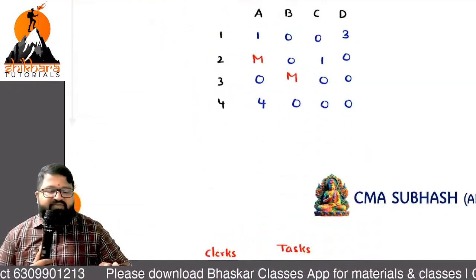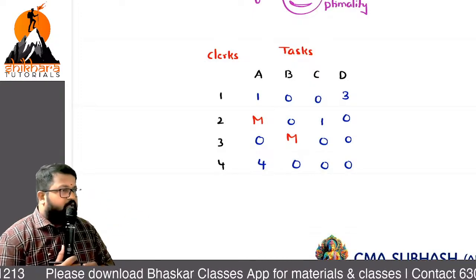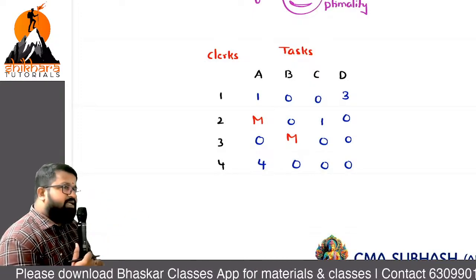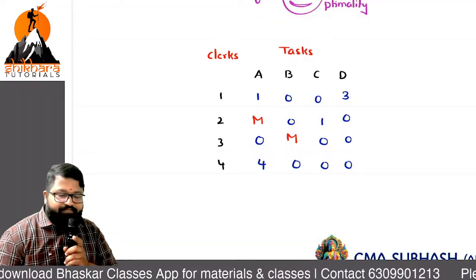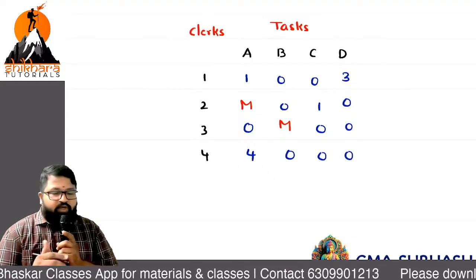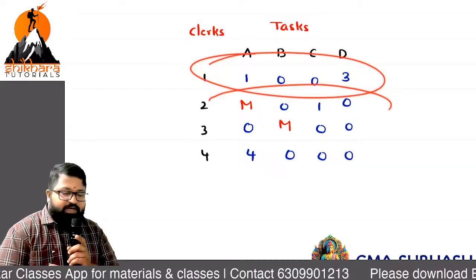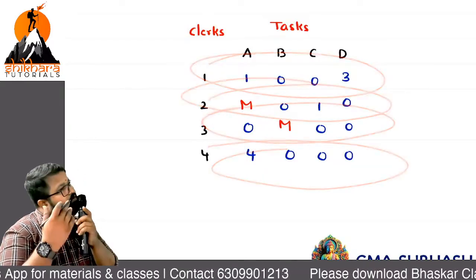So test for optimality, what should we do basically? Can you repeat the test for optimality again? Identify the row with a single zero, mark it and cancel the column. Is there any single zero? In the first row, single zero. Second row, single zero. Third row, single zero. Fourth row, no single zeros.